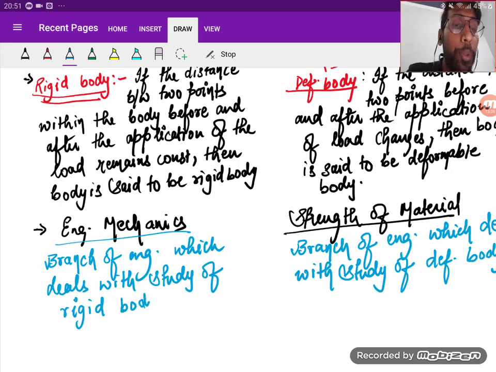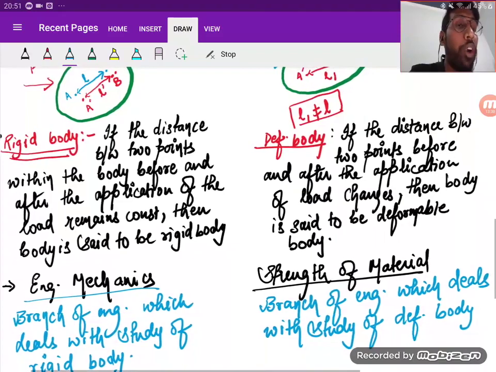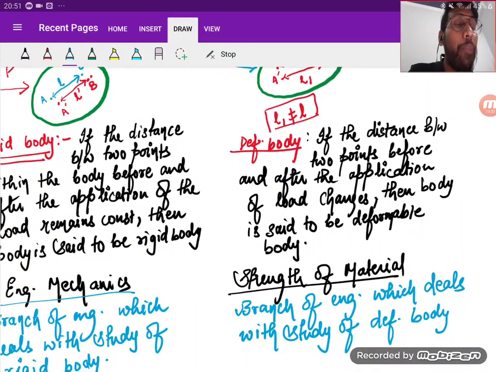I hope you understood the basic difference between the rigid body and deformable body, and what type of body you are going to study in the strength of material. The first thing you should be very clear about is that strength of material is studied only for deformable bodies. Is it clear?